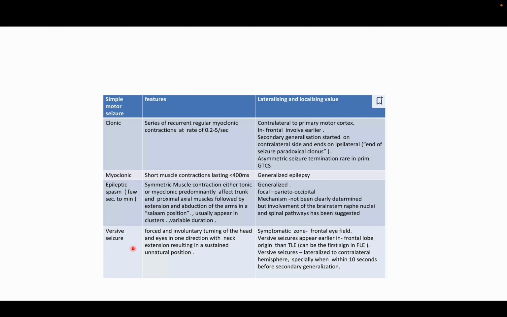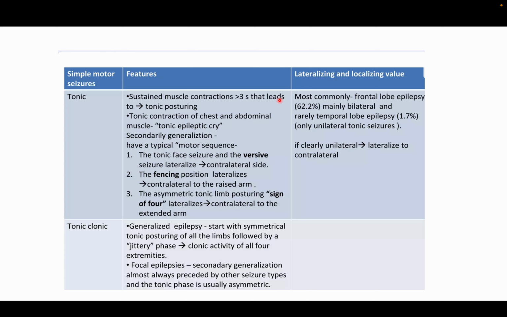and in localizing the symptoms. Versive seizures are lateralized to the contralateral hemisphere. In the case of frontal lobe, that is eye deviation, lateralized to the contralateral hemisphere. So that will help guide you. Tonic posturing, like the fencing posture, is there in frontal lobe epilepsy, with the raised arm contralateral. This versive deviation is contralateral to the seizure focus, and the fencing sign, which is also seen. These are all seen only in frontal lobe epilepsy. The seizure is on the side opposite to the raised arm, or opposite to the side the eye is deviated.